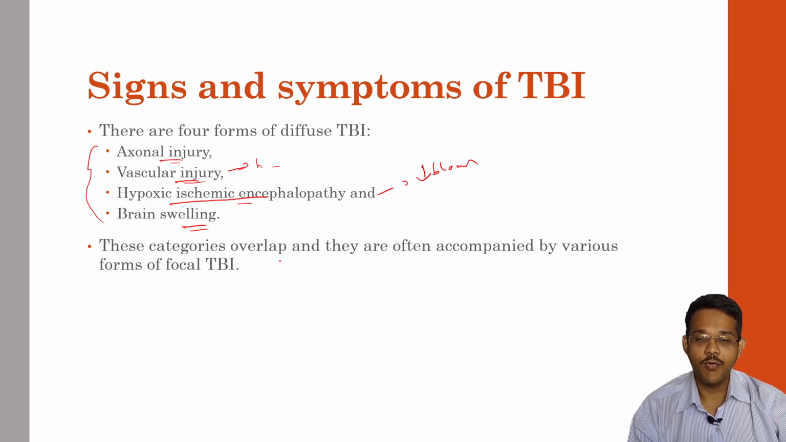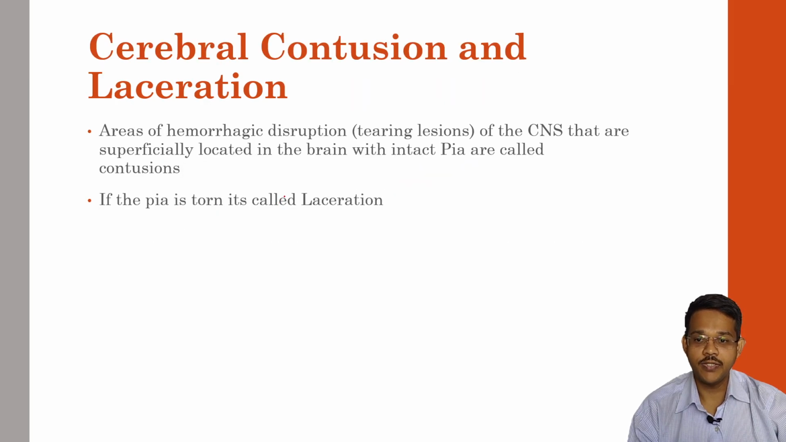These categories may overlap, and they are often accompanied by various forms of focal traumatic brain injury. So any form of this may be accompanied by the others, and overlap and side symptoms occur because of traumatic brain injuries. Now coming to specific forms of brain injuries.